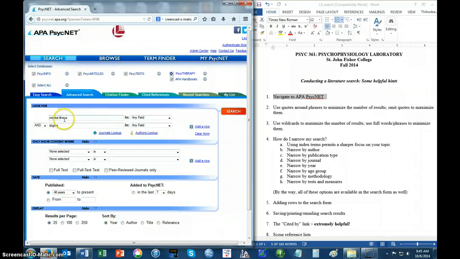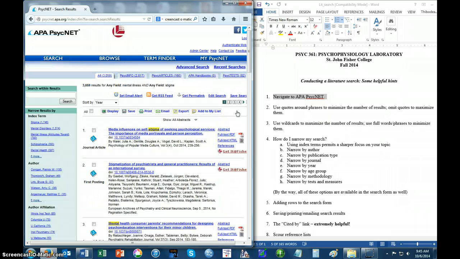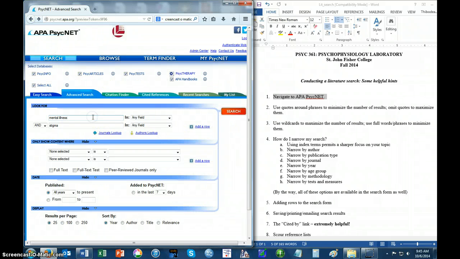I'm going to go ahead and do this without quotes, and I want to show you what happens. I'm going to put the 2 in, hit search, and then it comes up with well over 3,000 results. Now, I think you'll notice, though, that if we put quotes around mental illness, something different is going to happen. What it was doing before is it was searching the abstracts in the database in which the word stigma or mental or illness appeared. But by putting quotes around mental illness, you're going to be asking the database to give you results in which mental and illness occur together as one coherent kind of search.